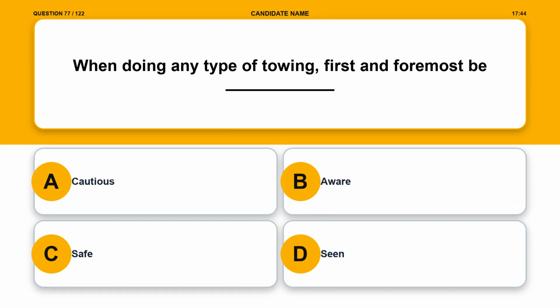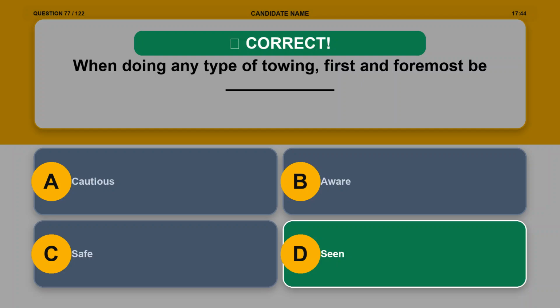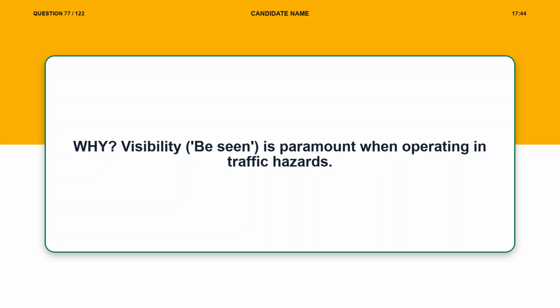Question 77. When doing any type of towing, first and foremost be blank. Option A, cautious. Option B, aware. Option C, safe. Option D, seen. The correct answer is option D, seen. Explanation. Visibility, be seen, is paramount when operating in traffic hazards.